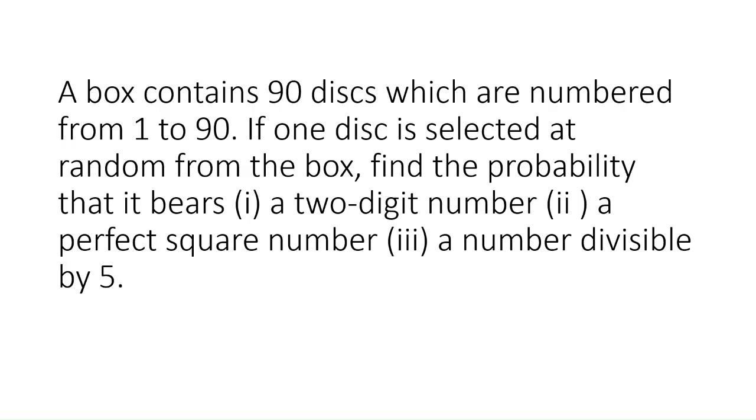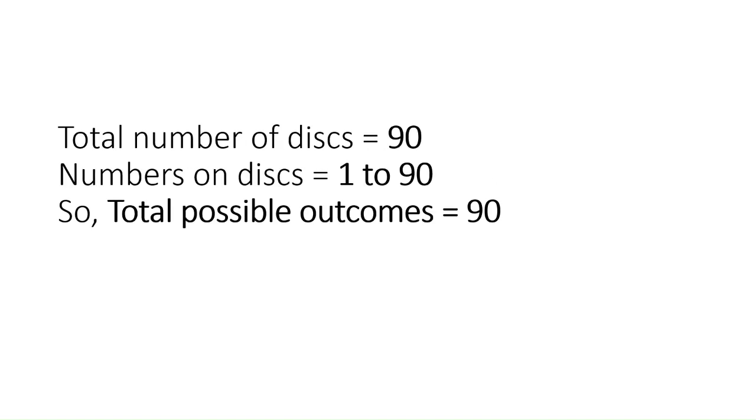A box contains 90 discs which are numbered from 1 to 90. If one disc is selected at random from the box, find the probability that it bears a two digit number, a perfect square number, a number divisible by 5. Okay, in this scenario, we need to find out three events. Let us solve one by one.